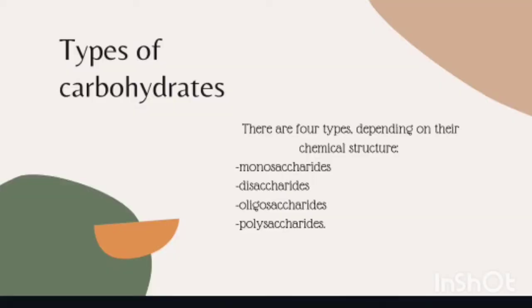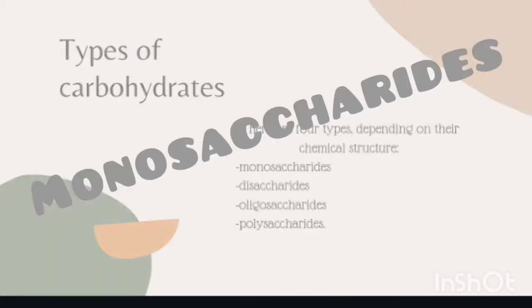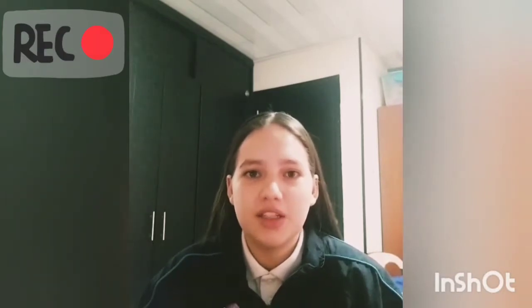Types of carbohydrates. There are four types, depending on their chemical structure: monosaccharides, disaccharides, oligosaccharides, and polysaccharides. Monosaccharides are the simple sugars. They are made up of a single molecule. They are the main source of energy for the body, and are also used in biosynthesis, or anabolism, the set of metabolic processes designed to form cellular components. This is what a monosaccharide looks like in its chemical structure.